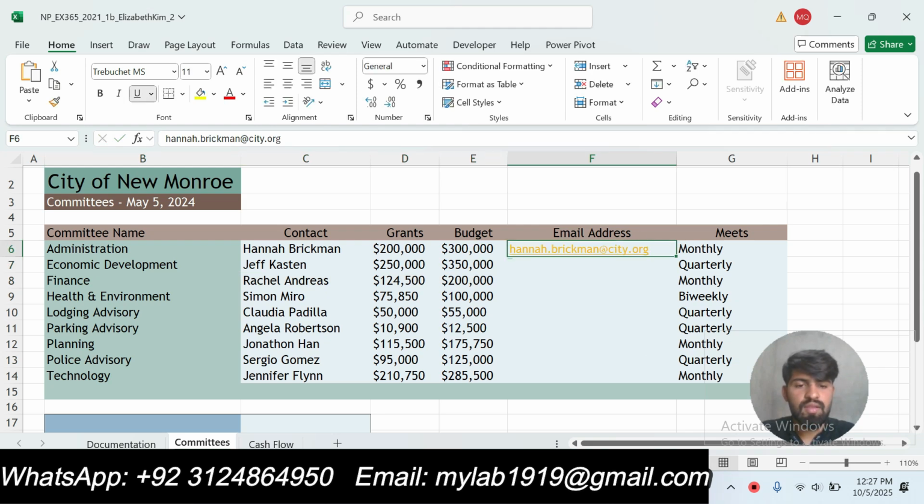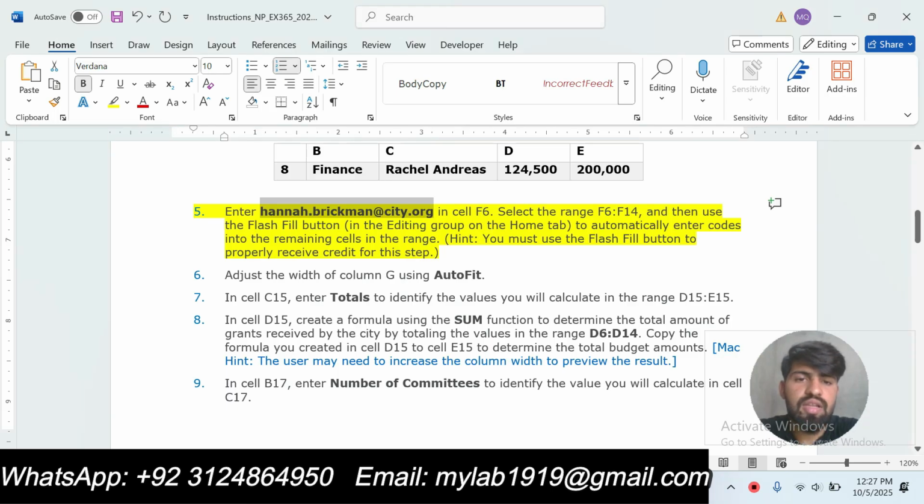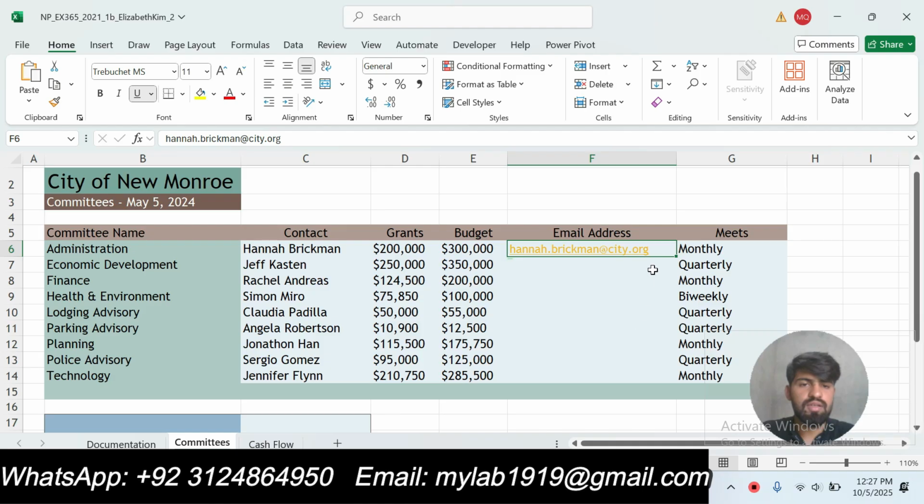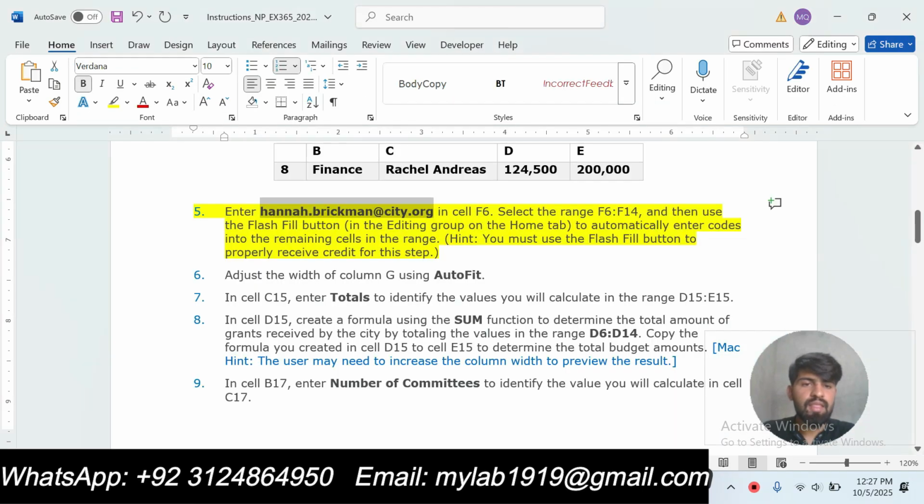Then select the range F6 to F14, and then use the flash fill button in the editing group on the home tab to automatically enter codes into the remaining cells in the range.